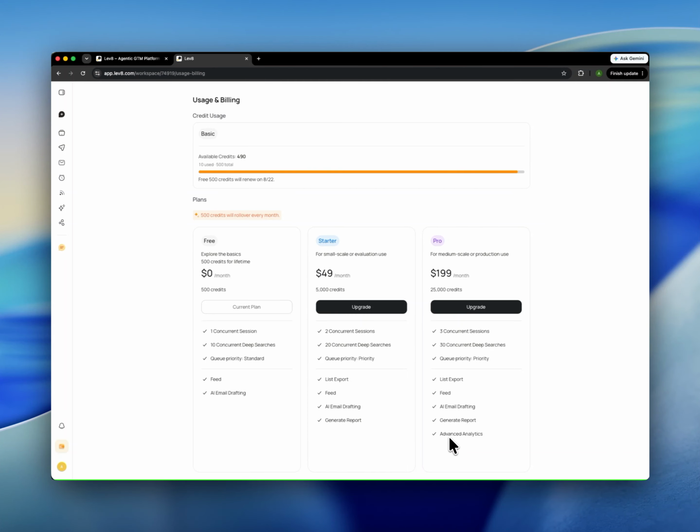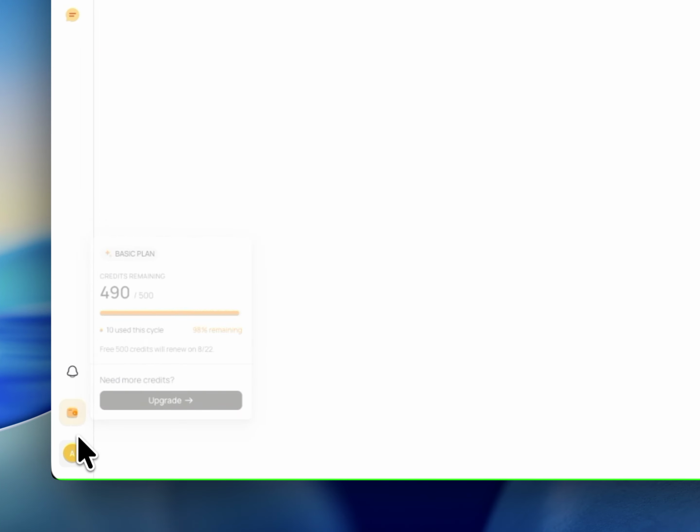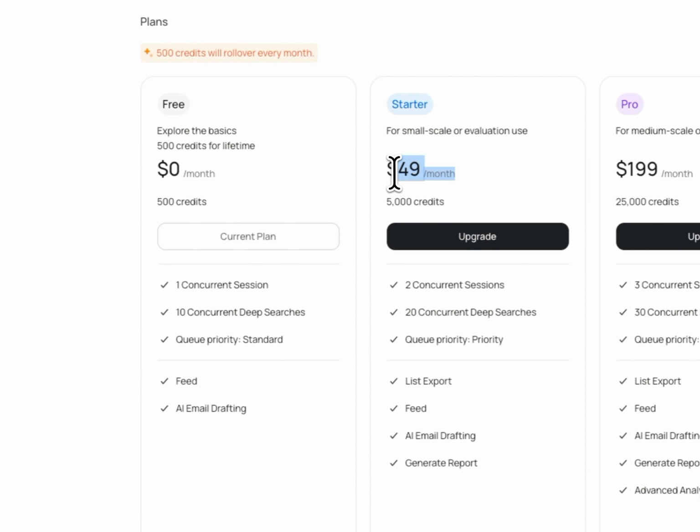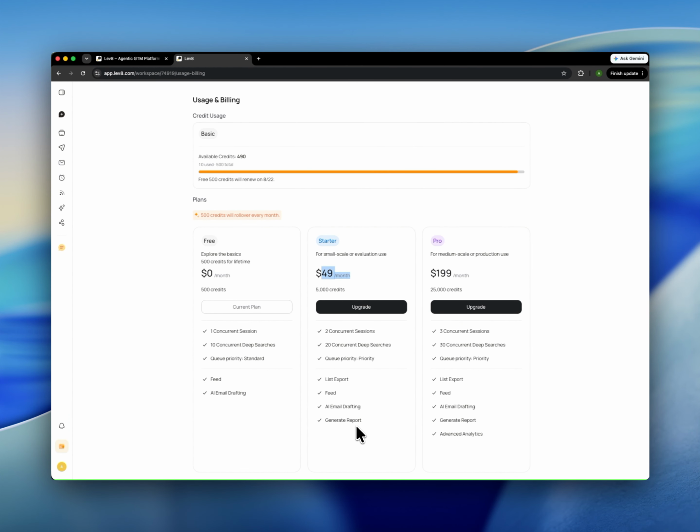If you are a founder and you don't know how to handle the sales team, this tool is definitely for you. You can just sign up and set your preferences, and it will generate the leads and add your email over there, and it will do the stuff for you. I'm basically interested in buying this one, like AI email drafting and all those stuff for small scale evaluations to use. But let's see what comes next.